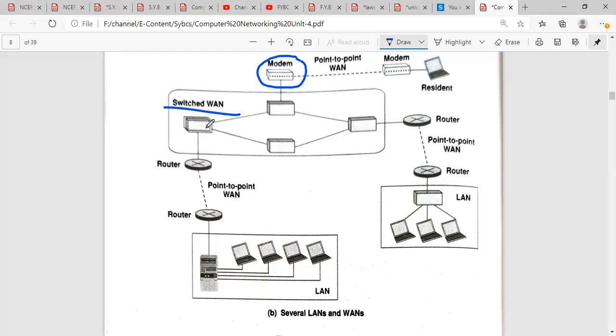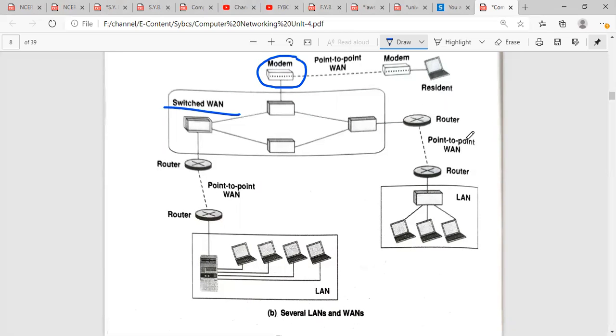So what is a switched WAN? There are multiple switches connected with a number of devices. The output of this switched WAN is connected to the router circuit. This router is again connected to a second router with a point-to-point WAN connection. As we can see, the output of the switched WAN is connected to two different routers. This is router 1 and this is router 2, for example. These two routers are connected with each other with point-to-point WAN connections.